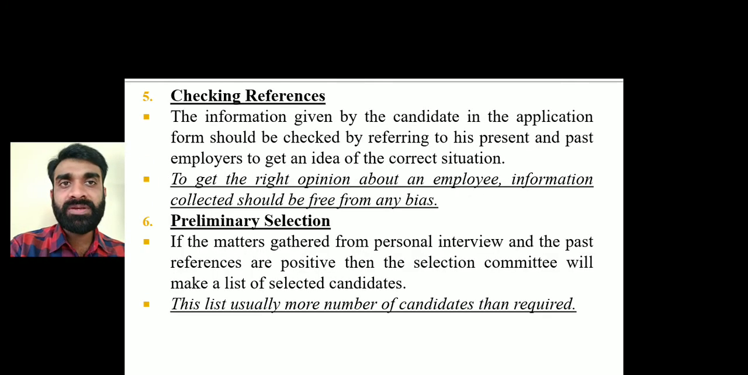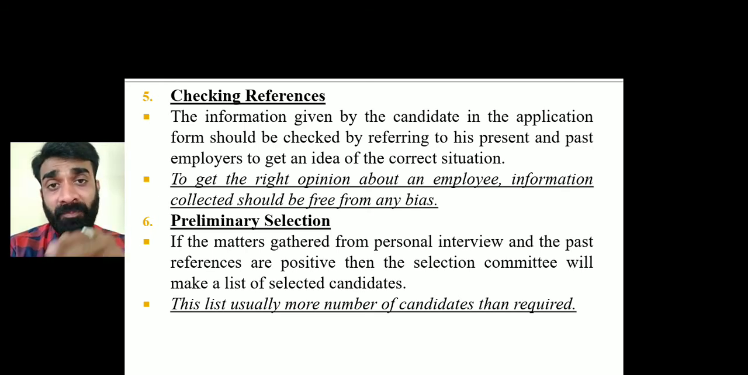Moving ahead, the 5th one is checking references. See, it is important. Now what is checking references? When filling the form, the candidate will be asked about references. That means the candidate needs to give at least 2 names of people with whom he previously worked. Like suppose I came to Divine School from another school, so I need to give the names of 2 people who worked with me there.